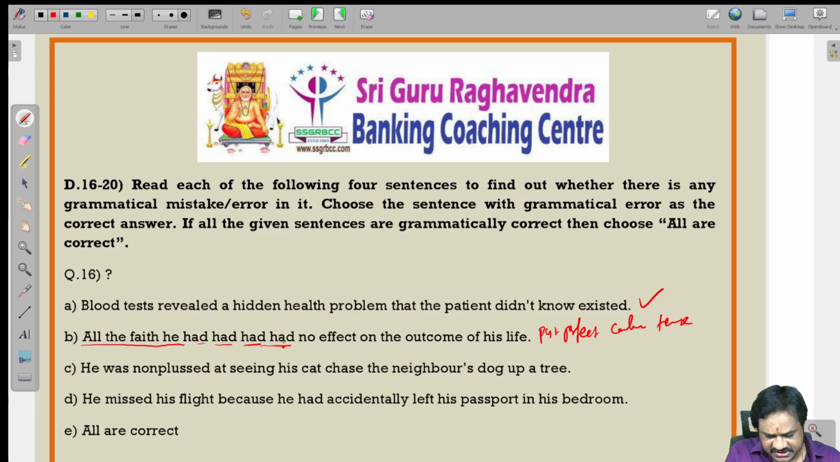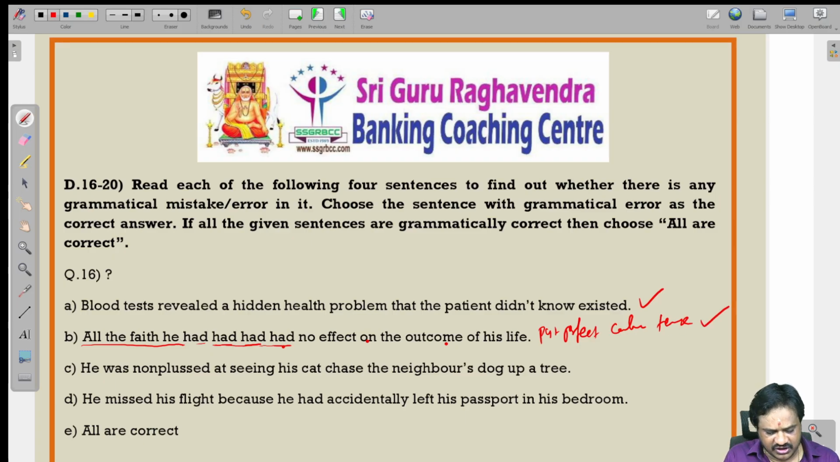So the sentence is entirely in the past perfect tense. We are talking about an incident that already happened in the past, and again we are indicating an incident that happened before that. So whenever we are talking about the past tense and an incident before that, we should use had and had. That is the correct usage. So this is also grammatically correct.